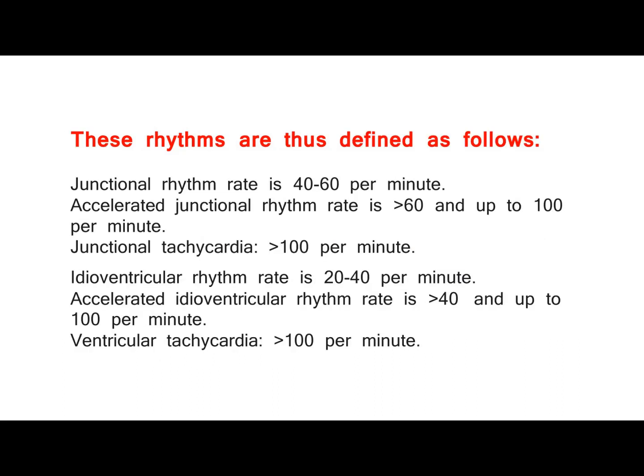These rhythms are thus defined as follows. Junctional rhythm rate is 40 to 60 per minute. Accelerated junctional rhythm rate is greater than 60 and up to 100 per minute. Junctional tachycardia, greater than 100 per minute. Idioventricular rhythm rate is 20 to 40 per minute. Accelerated idioventricular rhythm rate is greater than 40 and up to 100 per minute. Ventricular tachycardia, greater than 100 per minute.